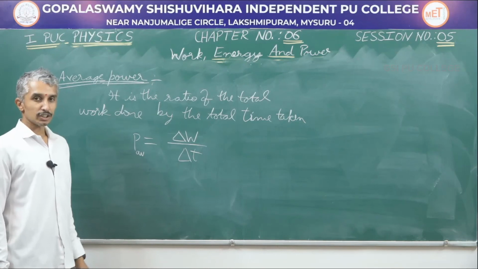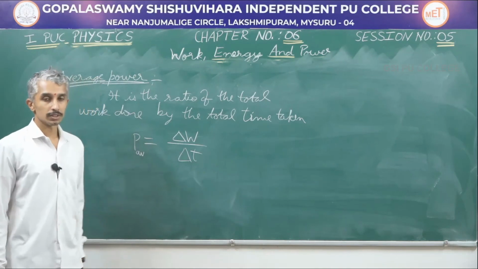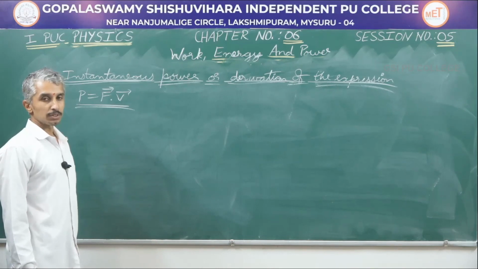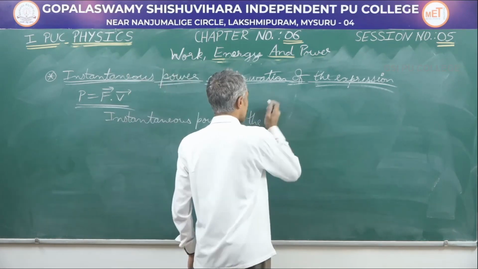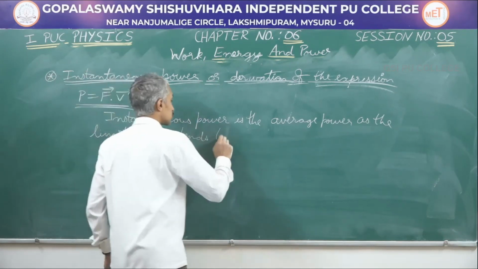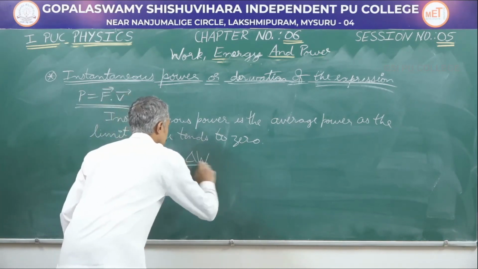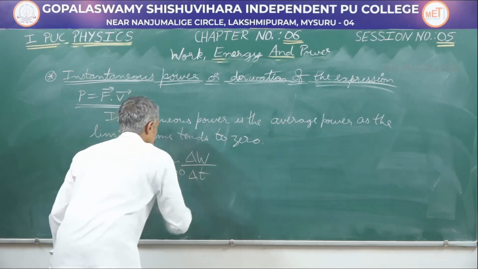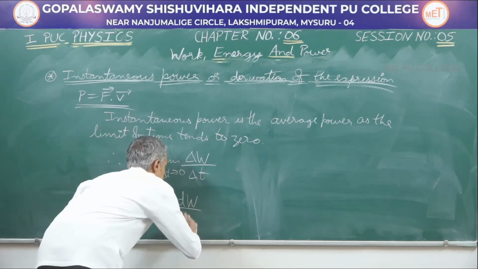You can also define instantaneous power, which is the power as the limit of the time tends to 0. So let us see what it is. Instantaneous power is defined as the average power as the time tends to the limit 0. So let me note down. Instantaneous power is going to be delta W by delta T as the limit delta T tends to 0. This further can be written as power is dW by dt.